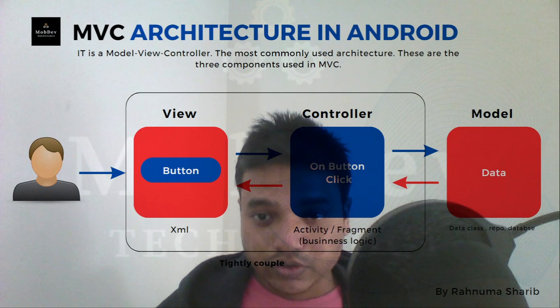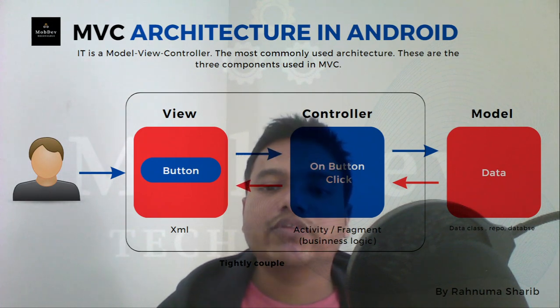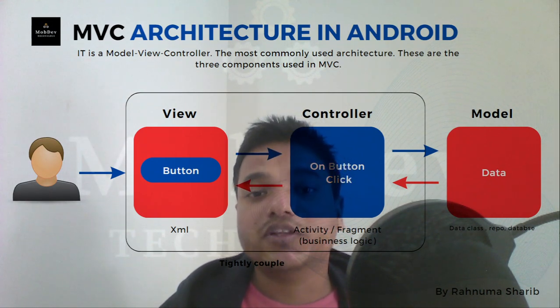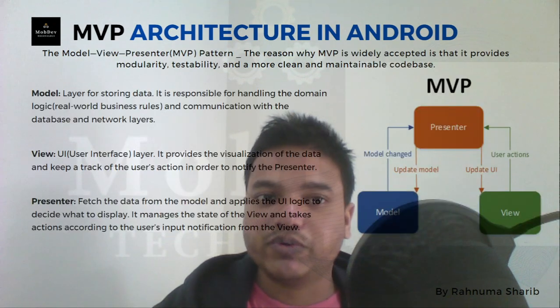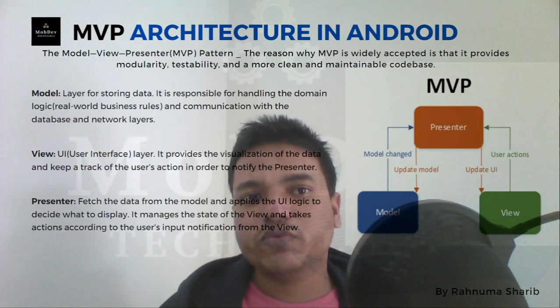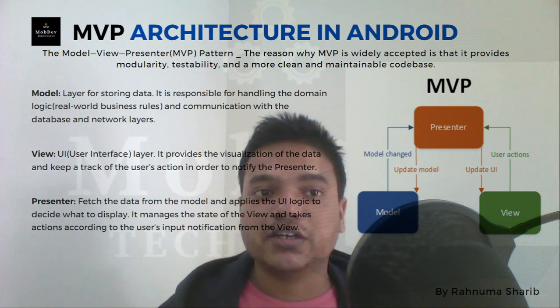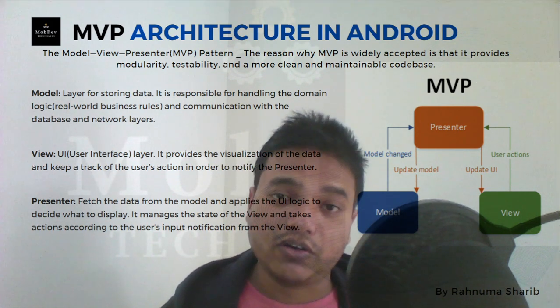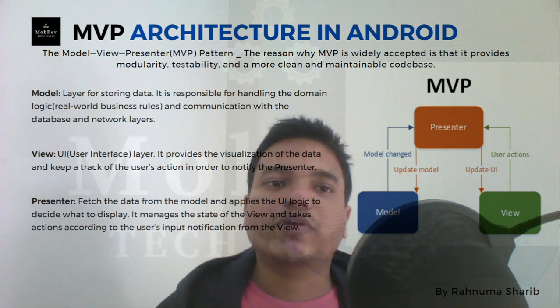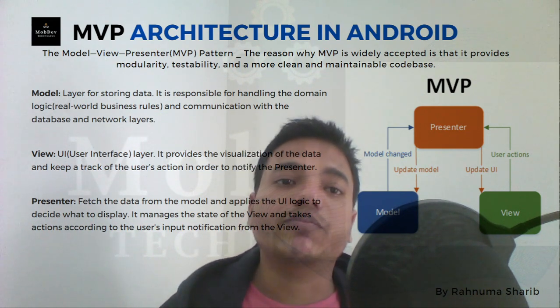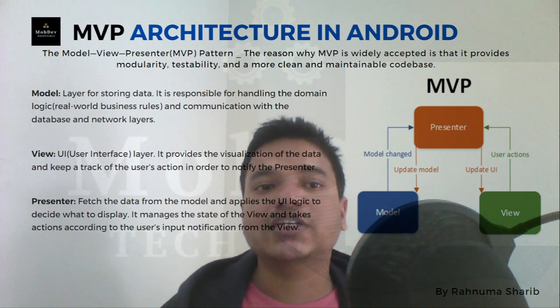So here the separation of concern, the most common aspect of Android architecture, is broken. To solve this problem, developers came up with a new concept, which is MVP. MVP is Model View Presenter. Here the model is responsible for getting the data, either from the server or the database, it doesn't matter, and providing it to the caller, which is the presenter.